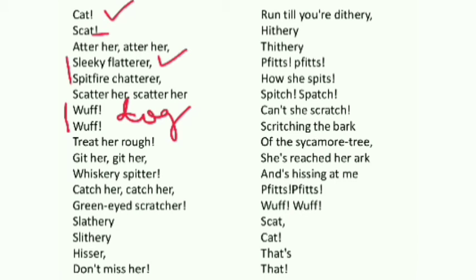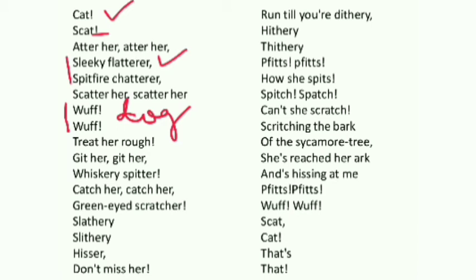Cat? In my house, cat? Where I stay, how can a cat be here? It's a cat. Leave immediately. So that's what the dog said to the cat. Okay? Treat her rough. The word has come here. I just say that these words like scatter her are very rough words. Words of anger. And here the line comes, treat her rough. Don't treat her politely. Treat her rough.